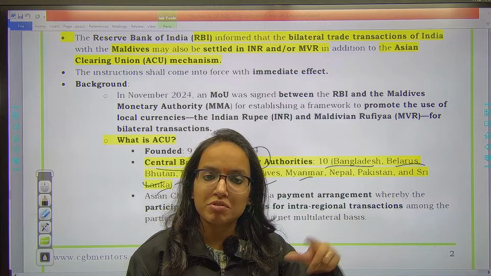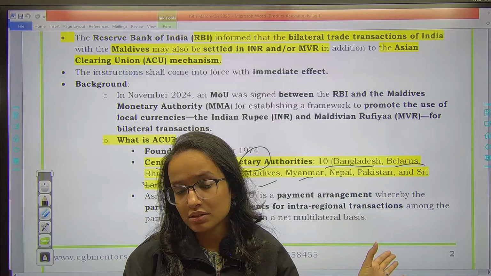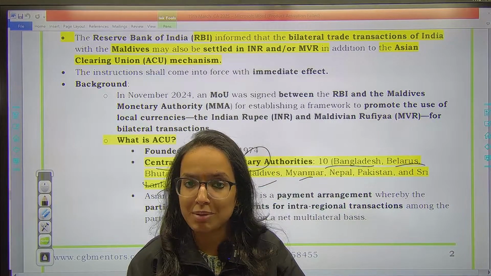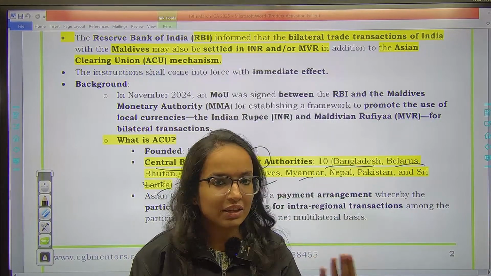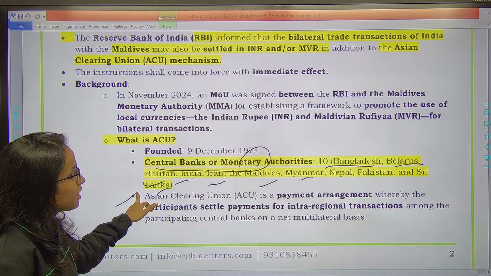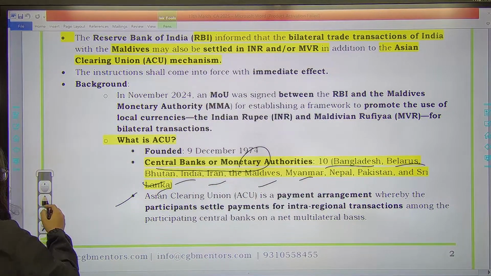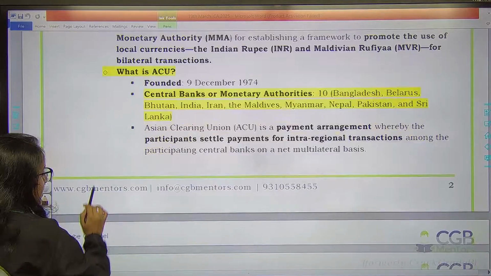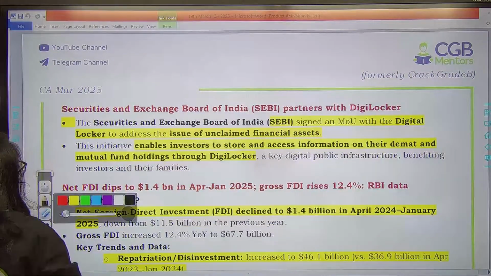So इनके country के जो members हैं, the members in this union, they don't require dollar or any other currency to settle their bilateral trade. It gets settled easily in their respective domestic currencies. So this is important. Remember, Asian Clearing Union. Apart from that, RBI has announced that from now onwards, with Maldives also, they are bringing this mechanism in force.